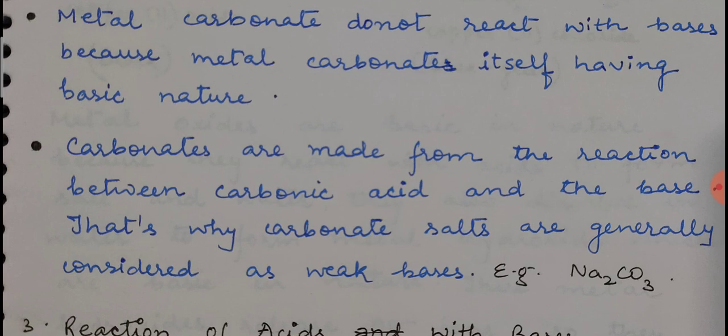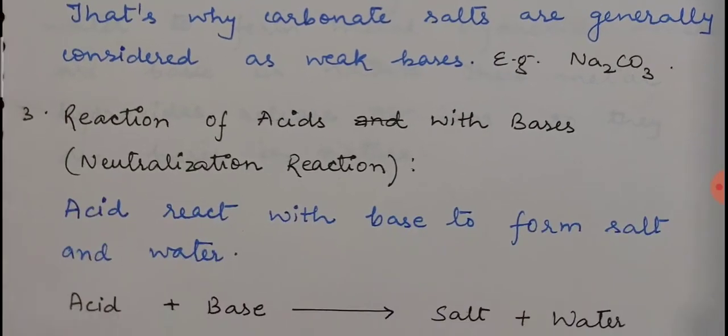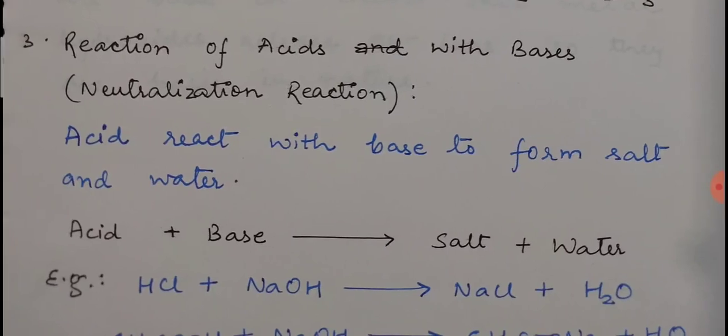And I think this also in one of the questions we discussed last time, that Na2CO3 is considered to be a basic salt because it is formed from carbonic acid, which is a weak acid, and sodium hydroxide, which is a strong base, and that is why it is basic in nature. This is the case with almost all metal carbonates, and as they have basic nature, they do not show any reaction with bases.